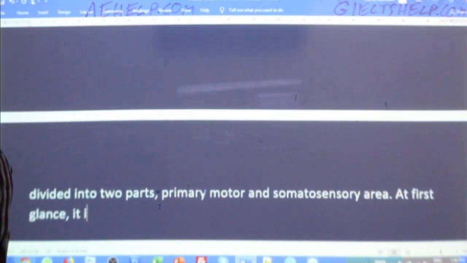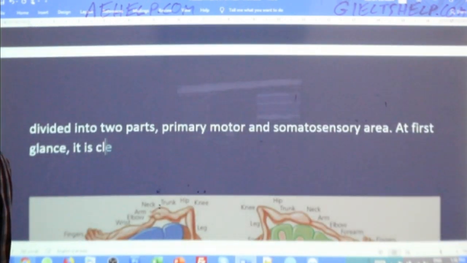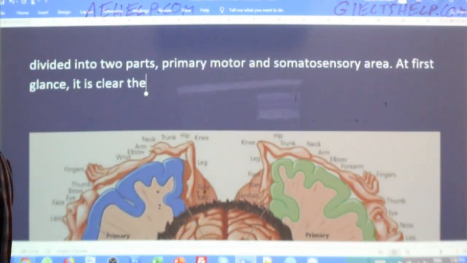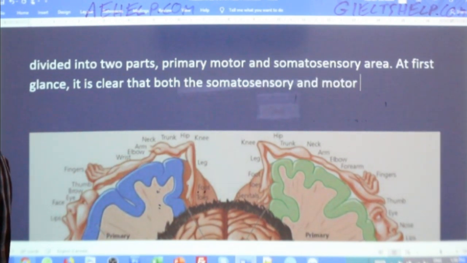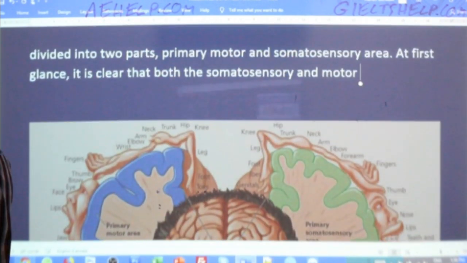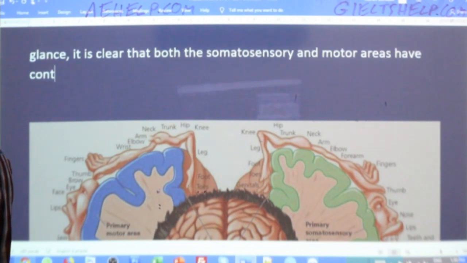So at first glance, it is clear that both the somatosensory and motor areas have control of the same body parts.